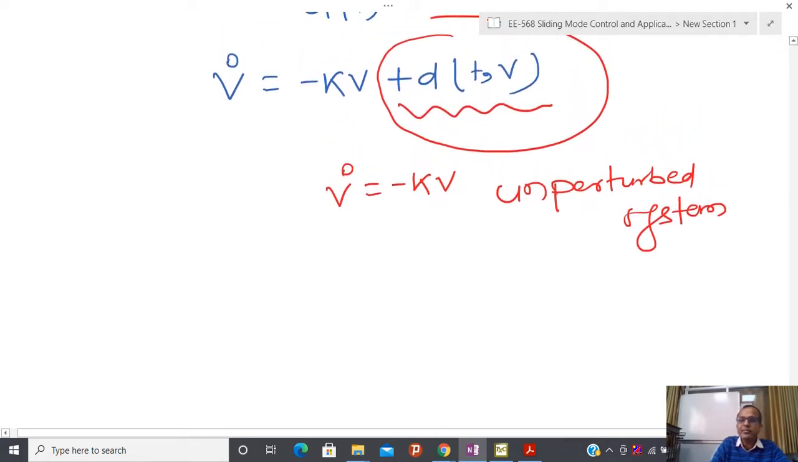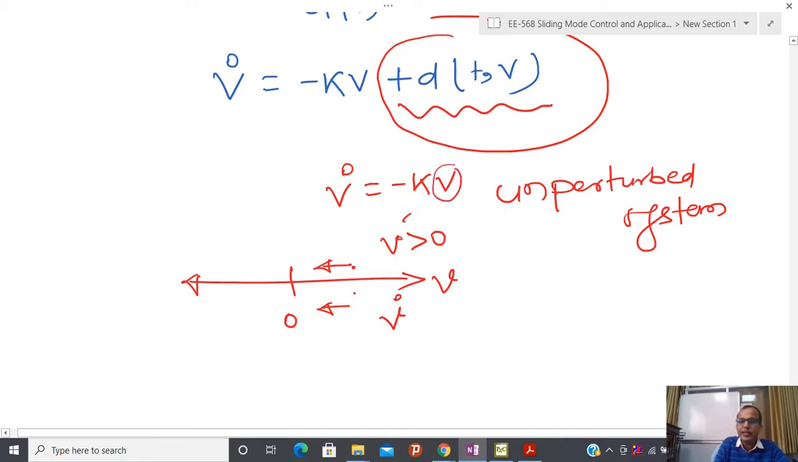You have already seen the behavior of the unperturbed system: if you start anywhere, on this side I am assuming this is the v axis, so v is positive, and v dot I can calculate if I know v, so I substitute here. After that, I am assuming k is greater than 0, so v dot is negative. So v is positive and v dot is negative; the rate of change is negative and the quantity is positive, due to that reason it tends towards this.